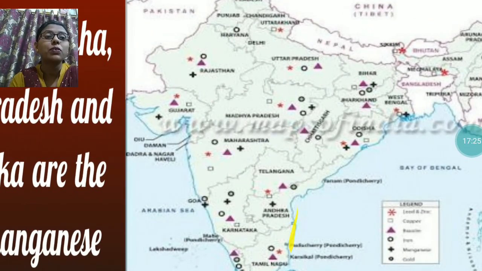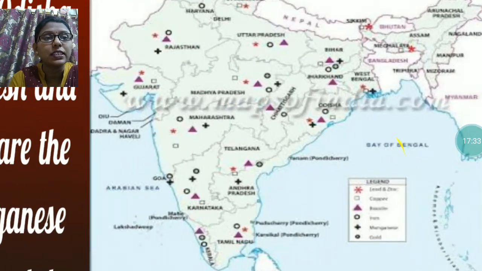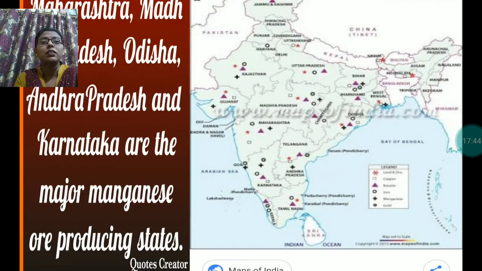In this map you can see all the minerals and where these minerals are found. Here in the index it's given: copper, iron, cobalt, gold. The names of all the minerals are given over there, and where these minerals are found is given.